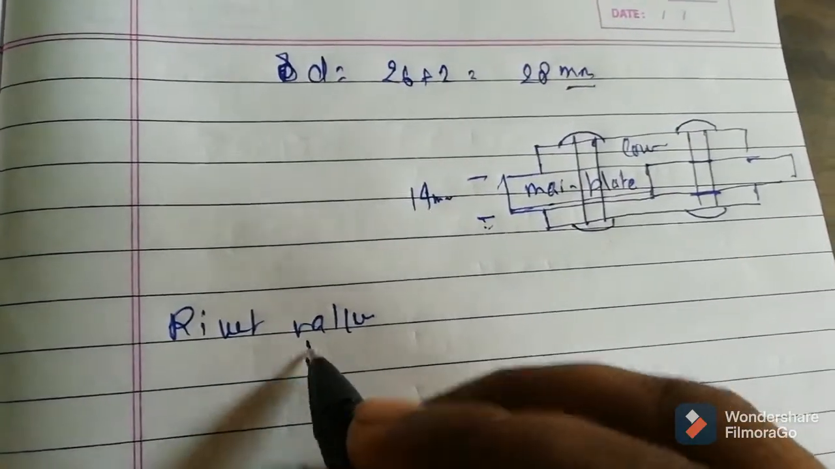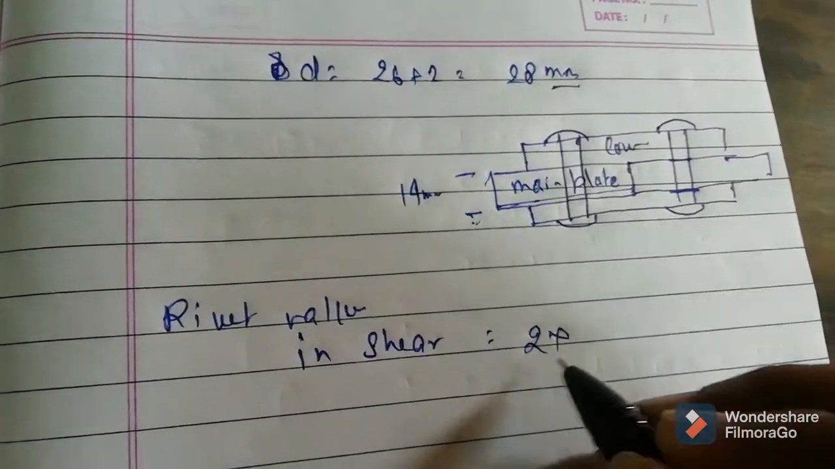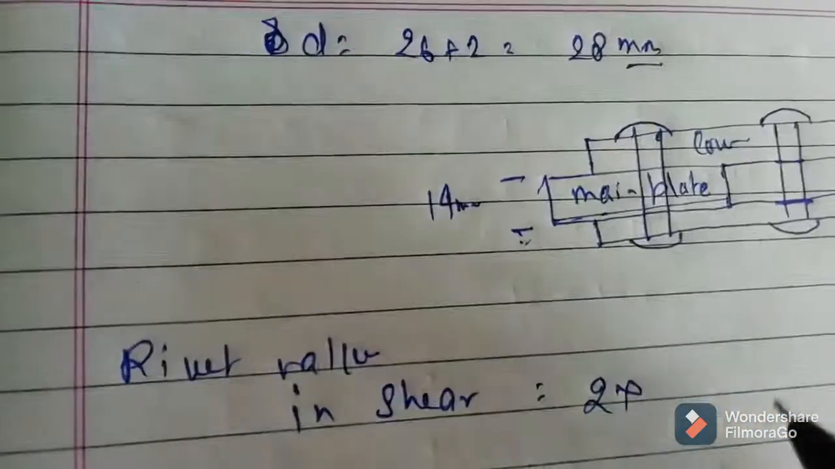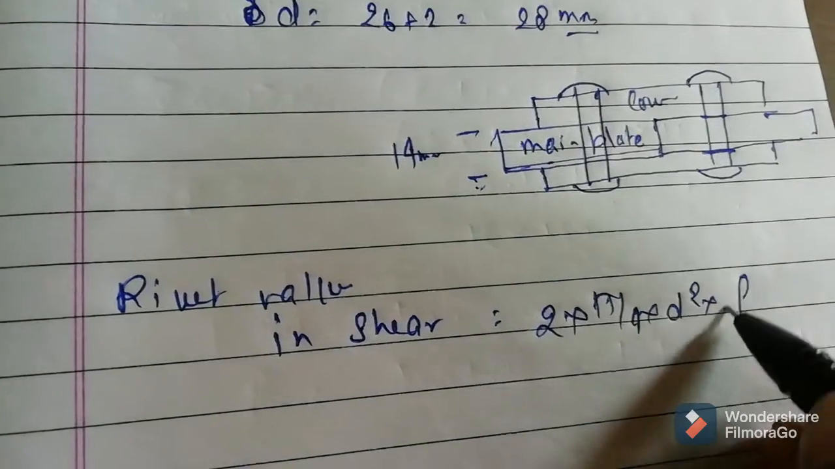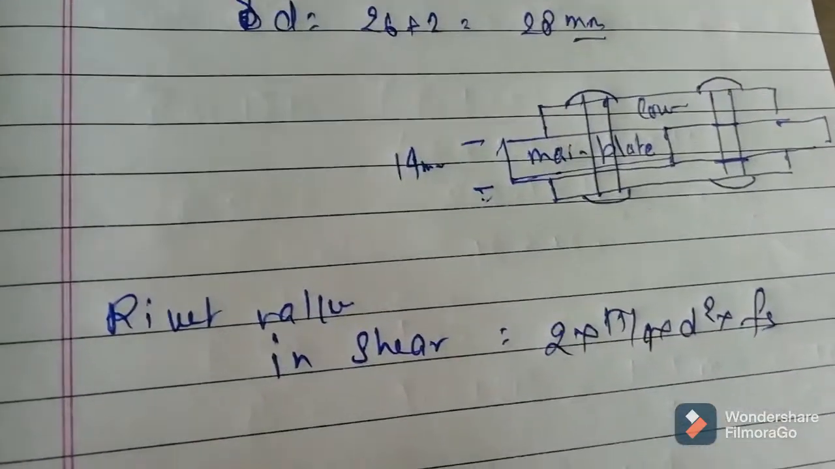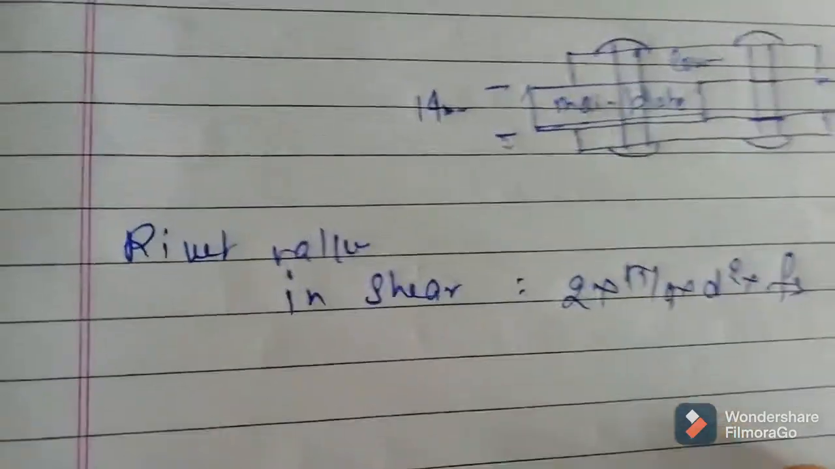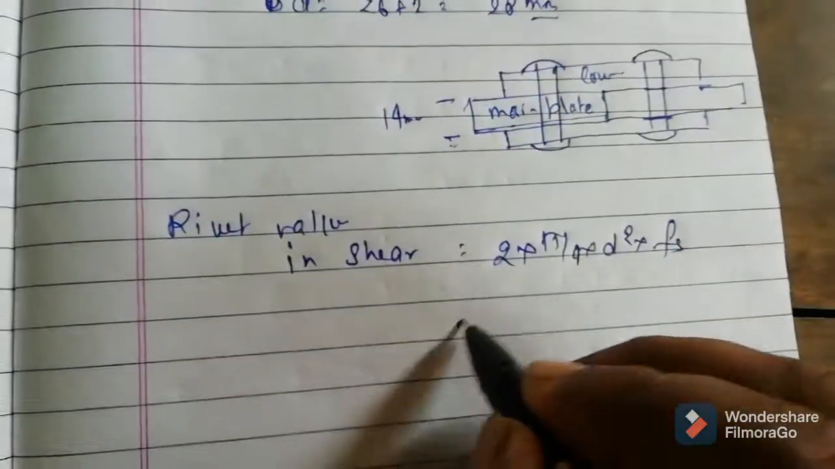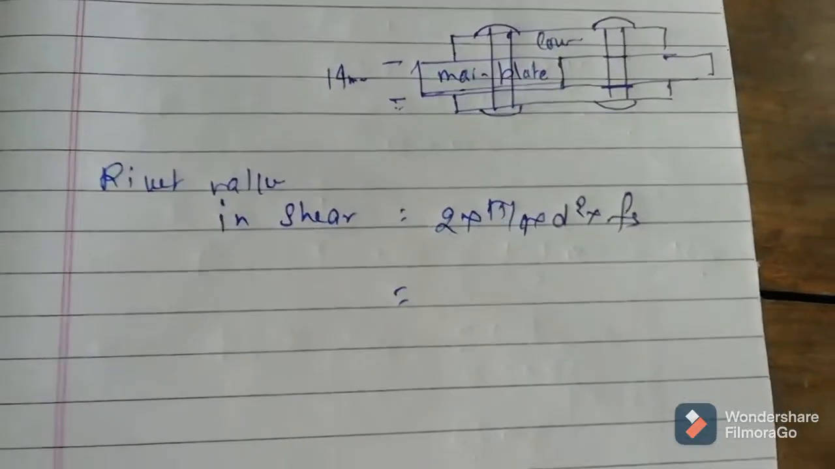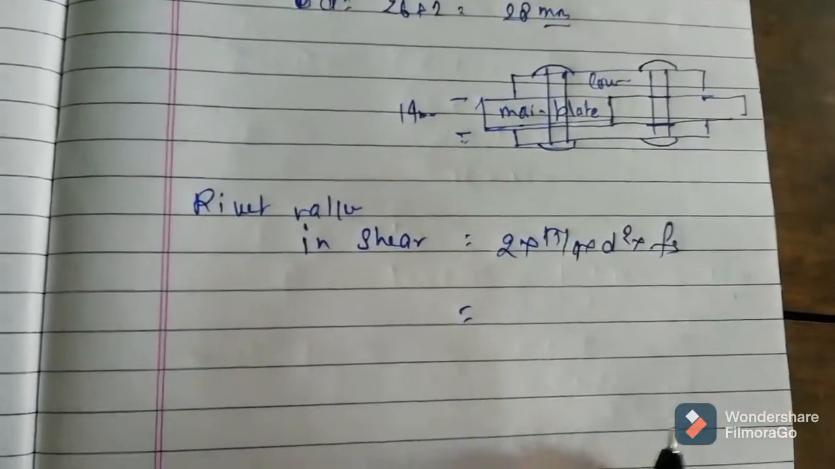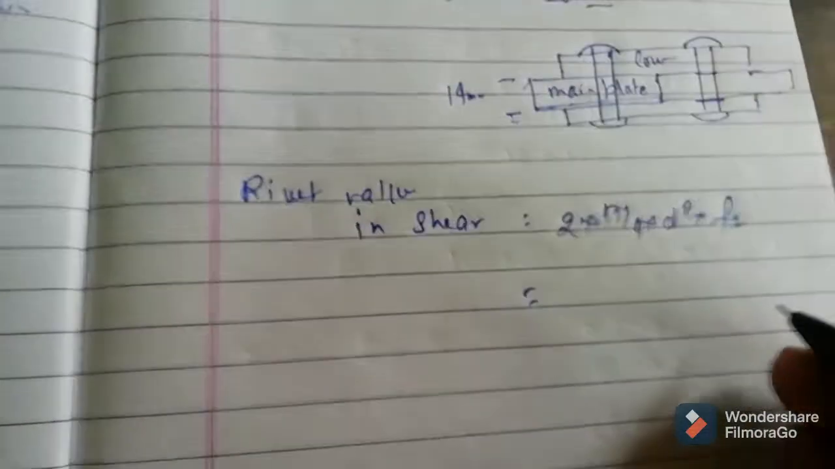So here in shear, this is pi/4 into d square into fs, because it is a butt joint. If the permissible stress fs has been given, put that. If not given, put the value given in your code.